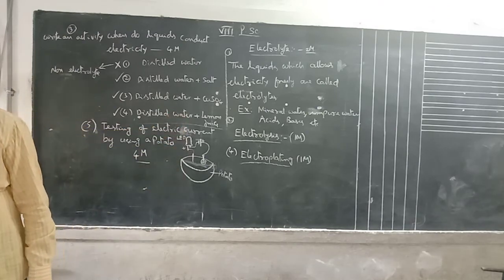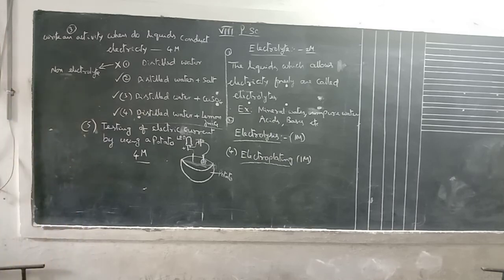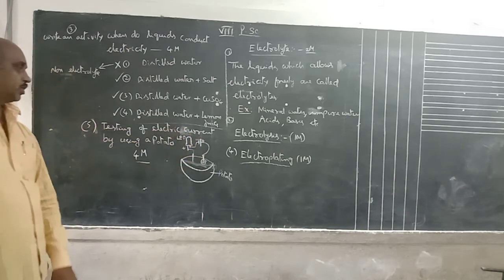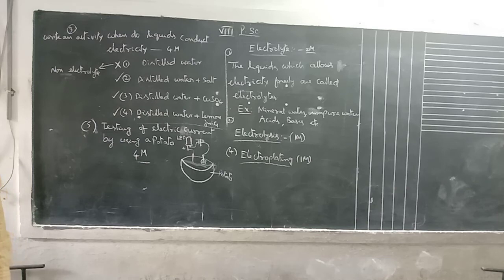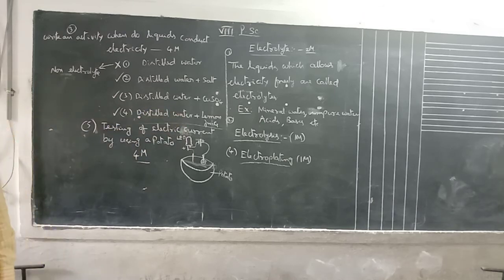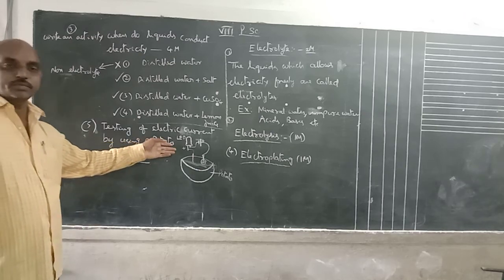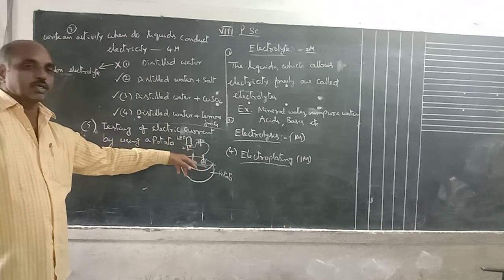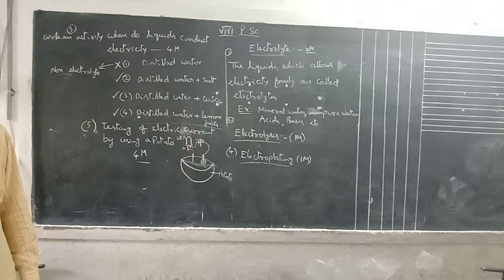The LED glows. Keep the same experiment for some time, that means nearly 30 minutes. After half an hour, what will happen? Some green colored spot is formed around the positive terminal of the battery. Why? A chemical reaction has happened in this. Whatever the liquid content or semi-solid content in that potato acts as a good electrolyte, and a chemical reaction happens. Due to the chemical reaction, you can observe the greenish spot around the neck of the positive terminal of the battery.